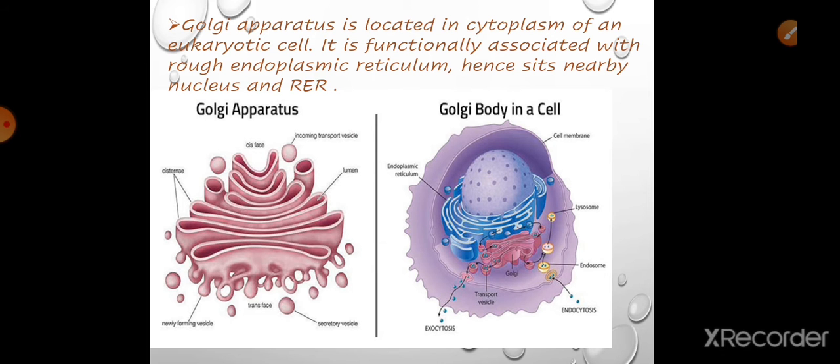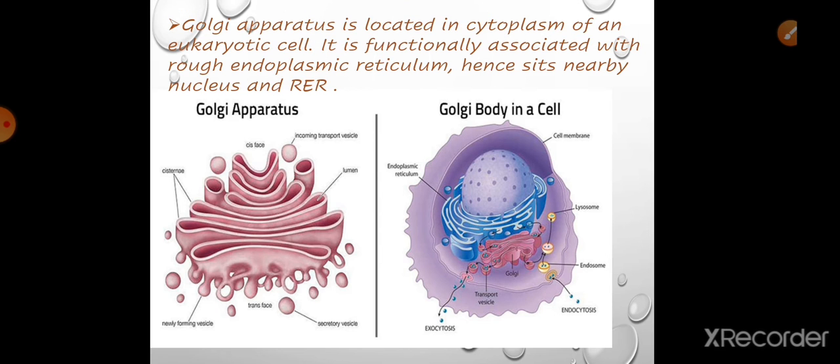This flattened surface, these are known as cisterns. In the Golgi apparatus they are stacked 6 to 8, and it is present near the endoplasmic reticulum. It sits near the rough endoplasmic reticulum because its function is packing the material and sending it to its location.